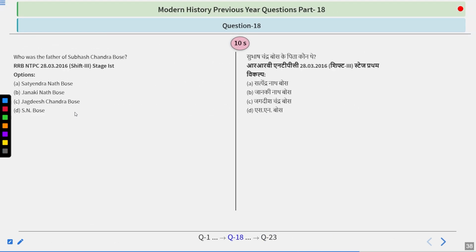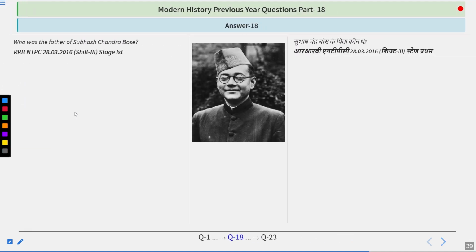Who was the father of Subhash Chandra Bose? A simple question, I guess. Options are Satyendra Nath Bose, Janki Nath Bose, Jagdish Chandra Bose, S.N. Bose. So try to think, what according to you will be the answer? I guess the answer is simple because the answer is Janki Nath Bose.